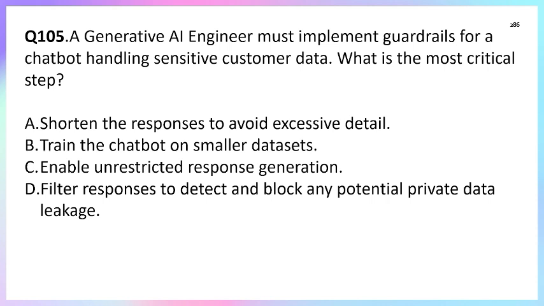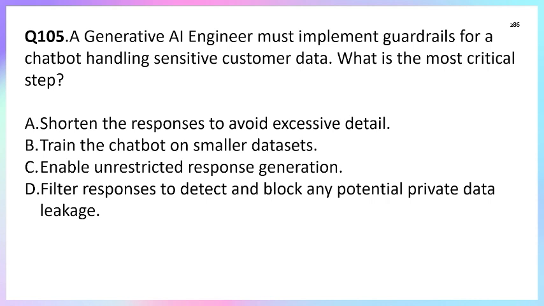If we see option A, shorten length, length control doesn't prevent the leakage, right? So option A is incorrect. Whereas option B, train the chatbot on a smaller data set. Data set size is not the main issue. As I told you, the guardrail is used to validate the sensitive information and stop the leakage. So option B is also incorrect.